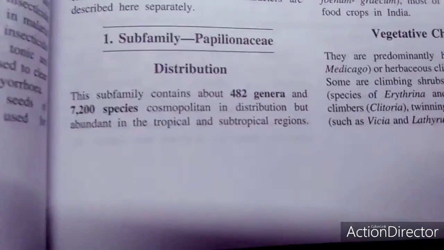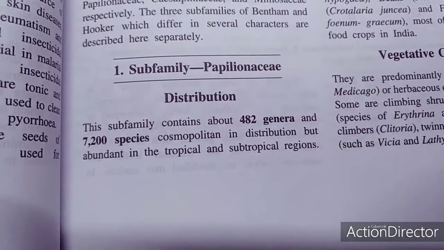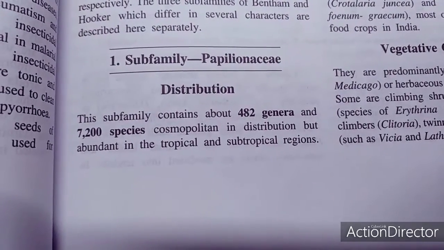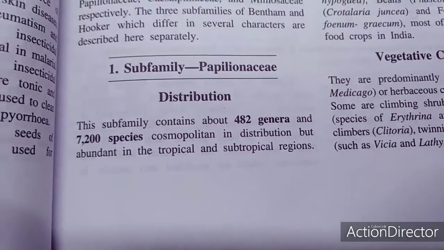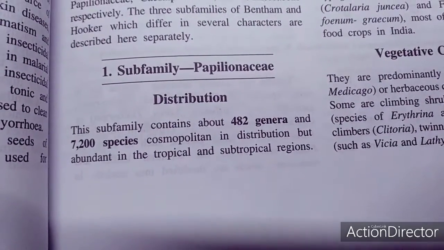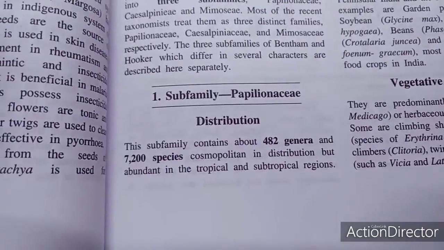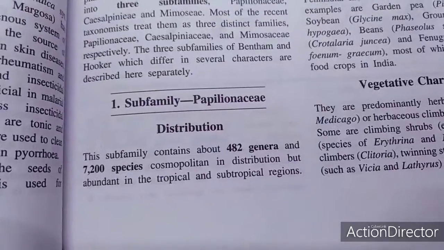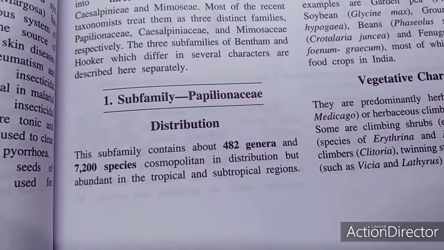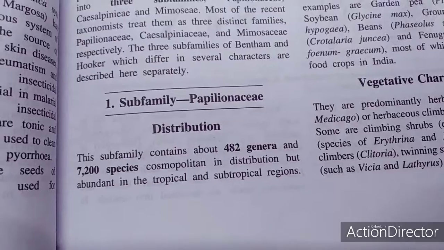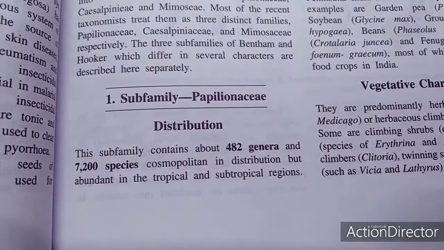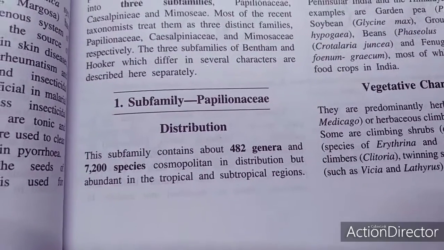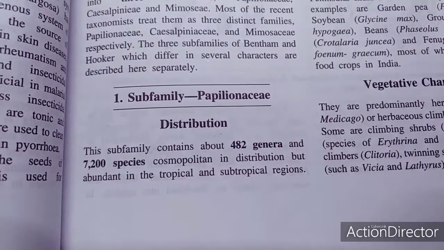pea family. This subfamily Papilionaceae contains 482 genera and 7,200 species that have been recognized, which are very cosmopolitan in distribution. Before going further, this family is characterized by certain characteristics. For example, marginal placentation is there. The placenta develops along the junction of two carpels in a unilocular ovary, which is called marginal placentation.